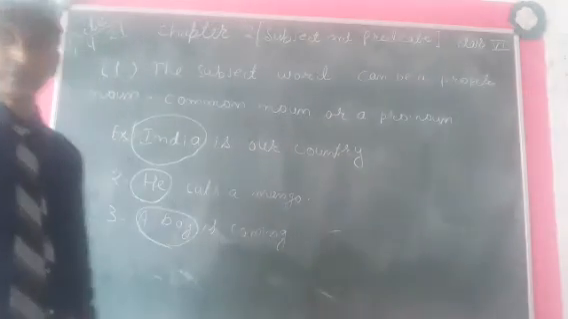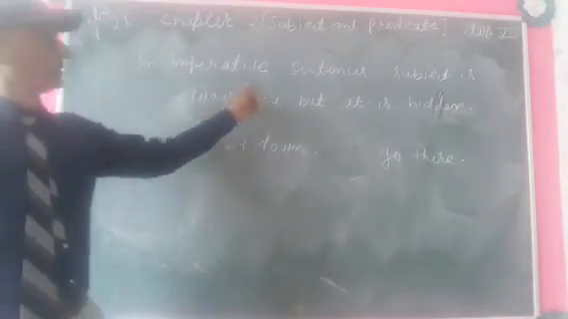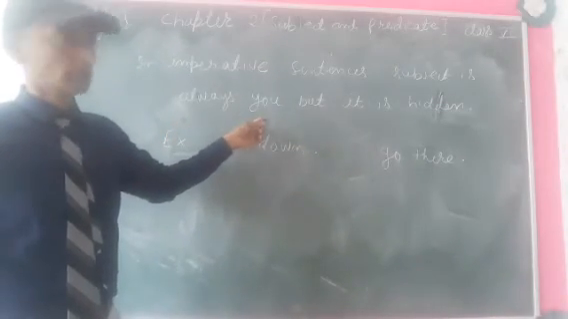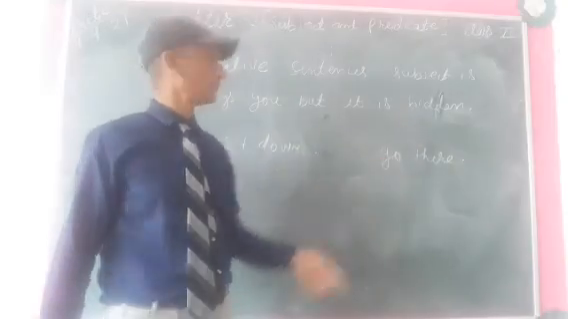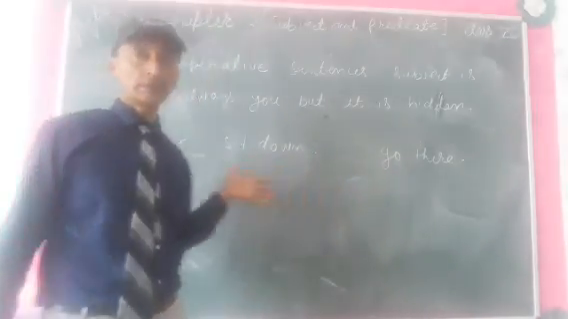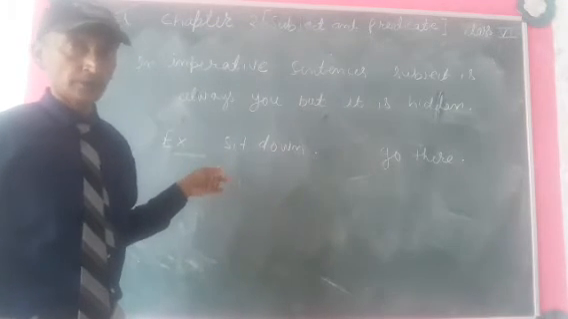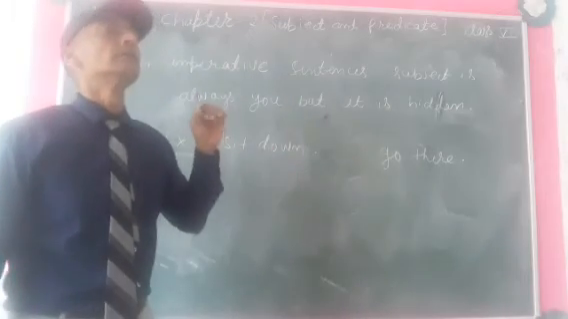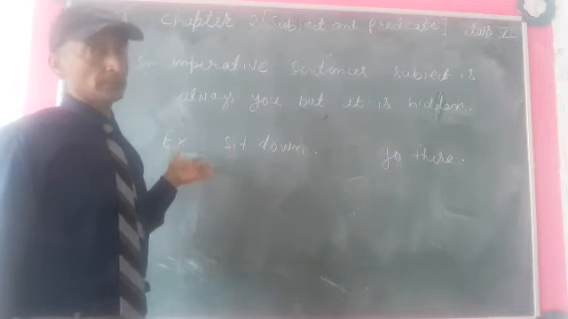Okay. Now next, in imperative sentences, subject is always you, but it is hidden. Okay, let's take one example. Sit down and go there. No subject is written here, but subject is you. If I am telling you sit down, it means I am telling you sit down. Subject is you, but you is not there.